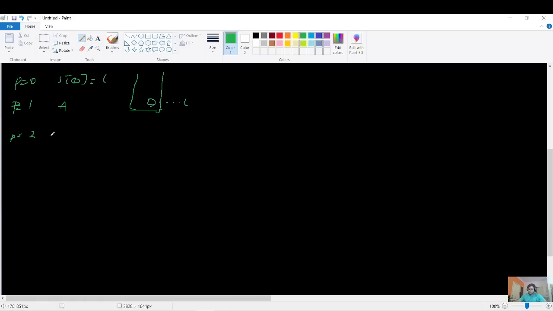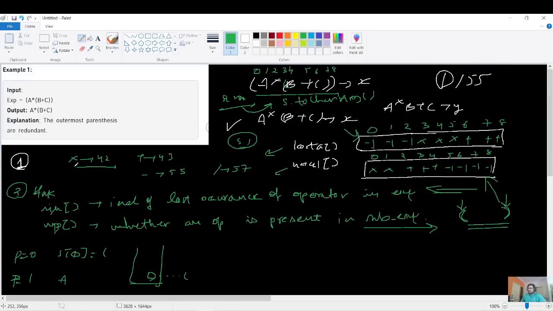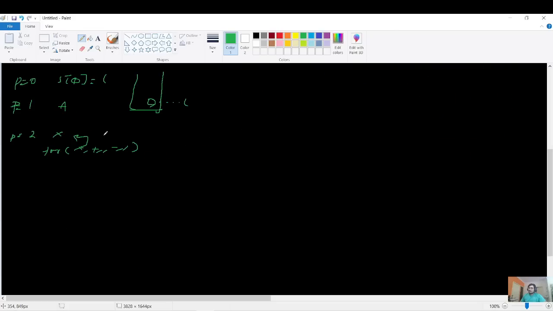For p equals 2, you have an operand, star, right? So what you need to do is run a for loop for each and every operand. There were 4 operands: star, plus, minus, and division. And you see that the star matches our current character. We already know that the star has an ASCII value of 42, if I'm not wrong, yes, that's what I've written here in step 1. Now everything will make sense to you, line by line. Since that's the case, you have to store it in the sign array.